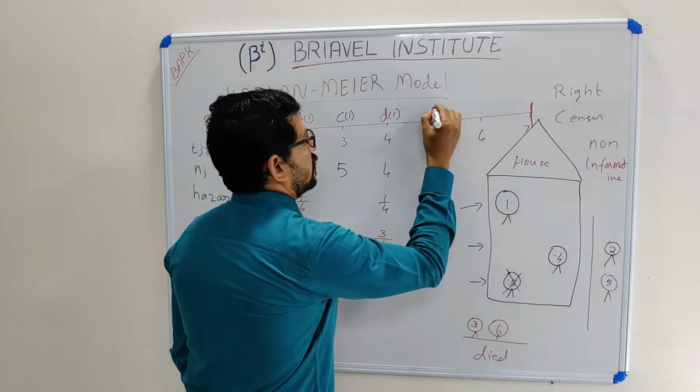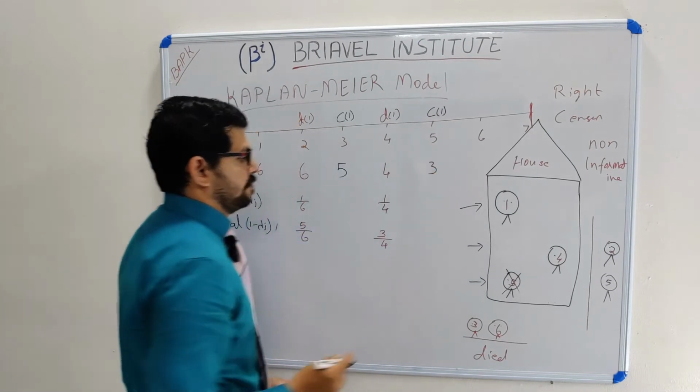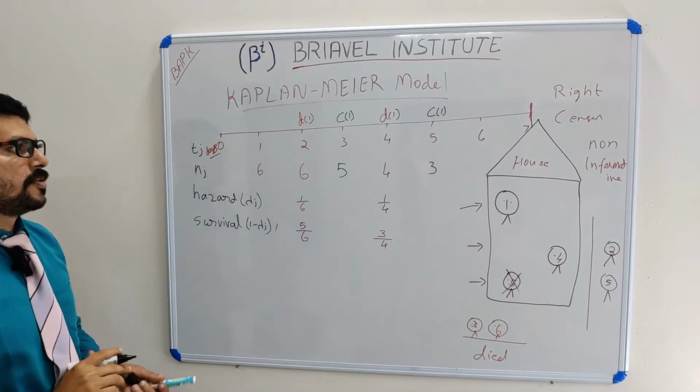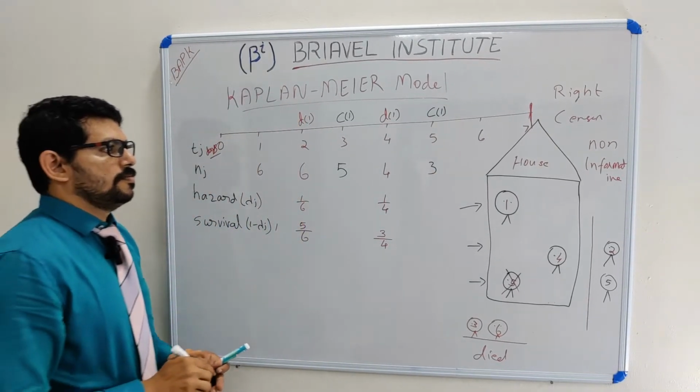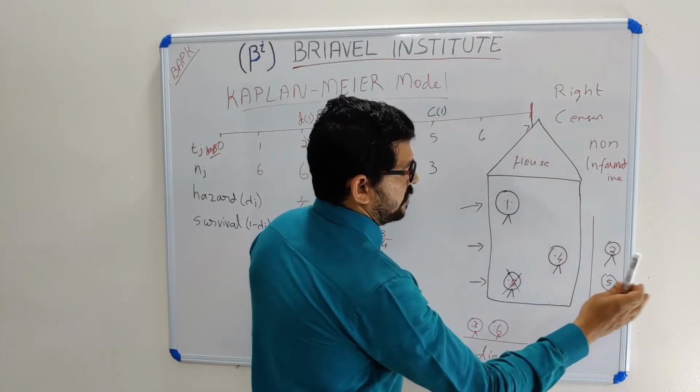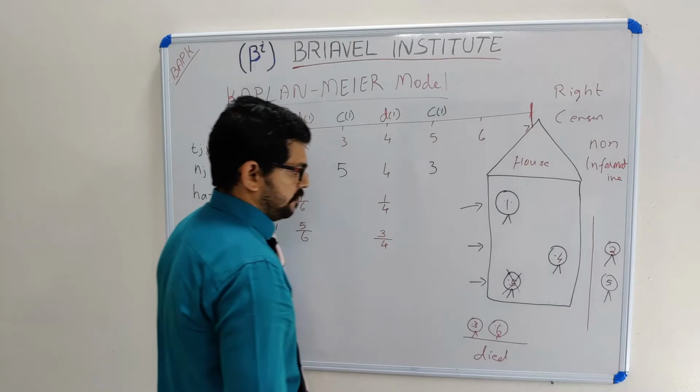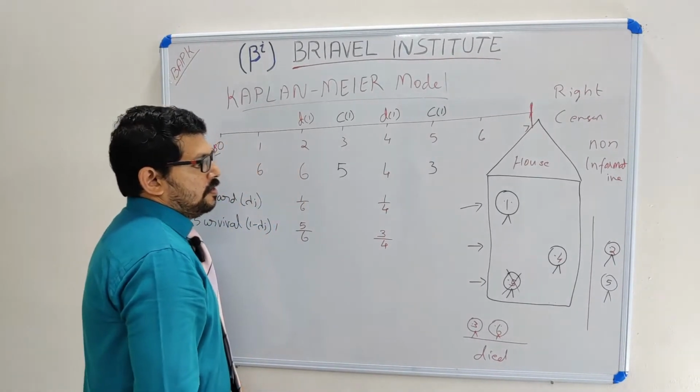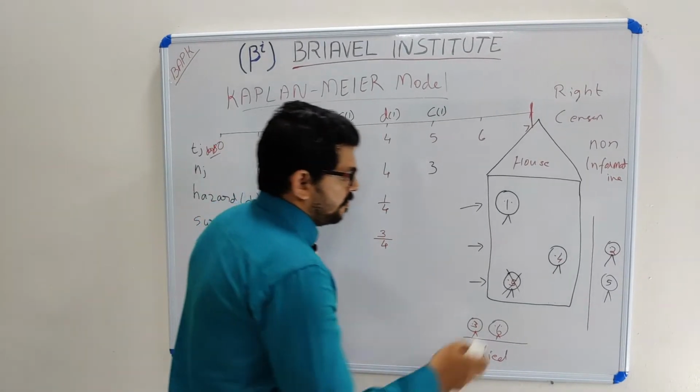Here, one more I censored. It jumped from my observation. So it is a non-informative censoring. It went outside, anywhere else they can live. So in my observation, again one is gone.